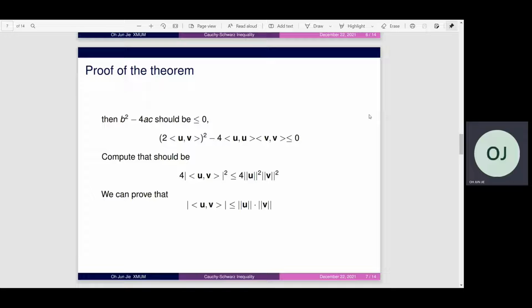So 4 times the absolute value of the inner product of u and v, squared, is less than or equal to 4 times the norm of u squared times the norm of v squared. So we can prove that the absolute value of the inner product of u and v is less than or equal to the norm of u times the norm of v.